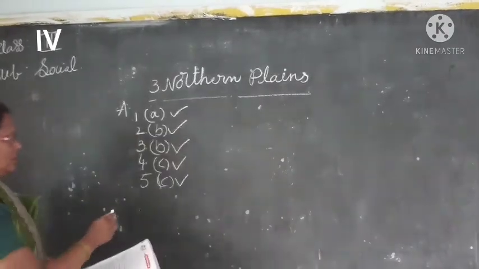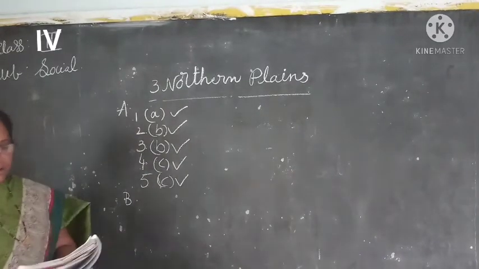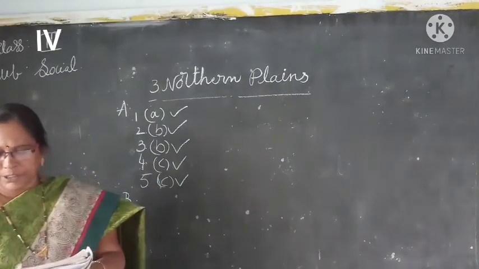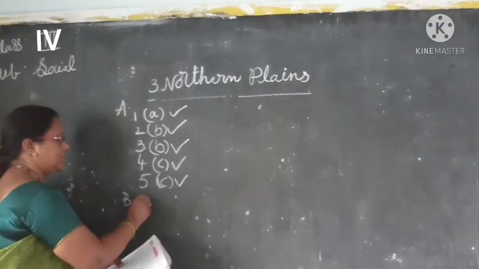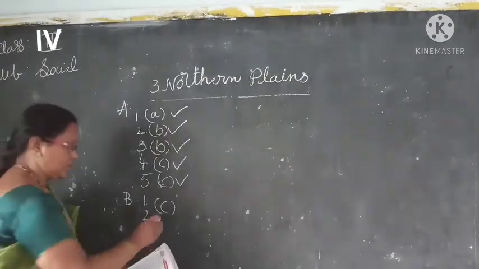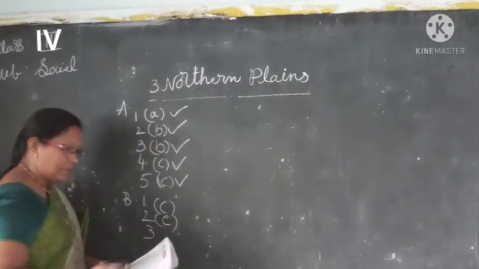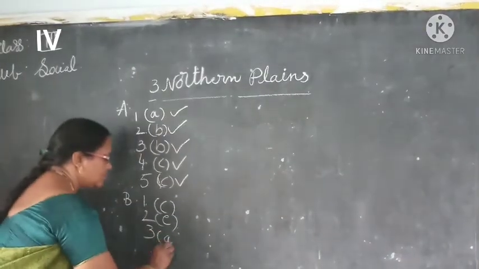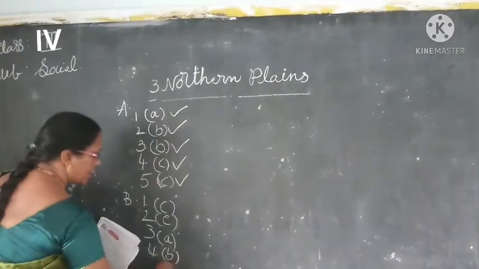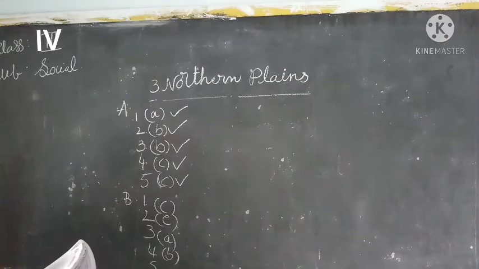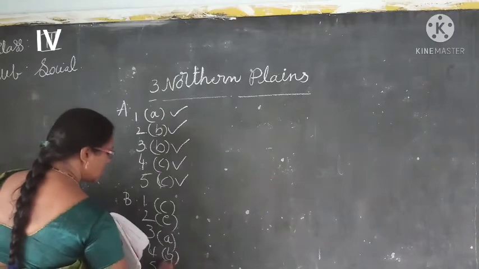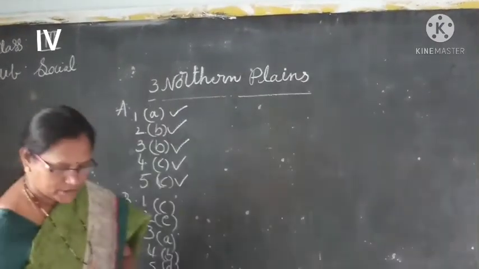Next, B. Here some states and capitals are given, children, and you have to match them. What is the capital of Punjab, children? Chandigarh. So you have to write option C. Uttar Pradesh, Lucknow. Bihar, you know, Patna. Next, West Bengal, Kolkata is the capital of West Bengal. Next, India, we know children, Delhi is the capital of India.